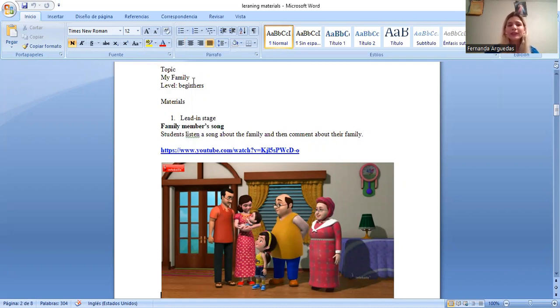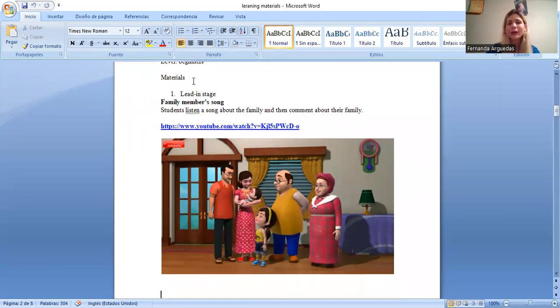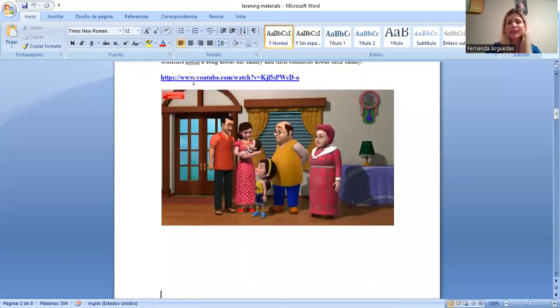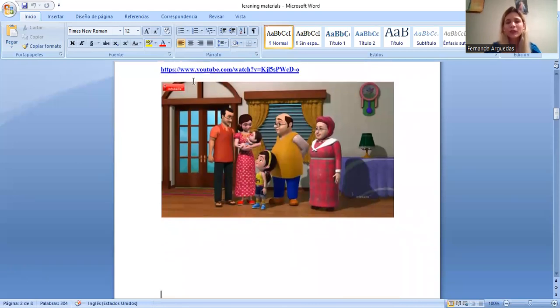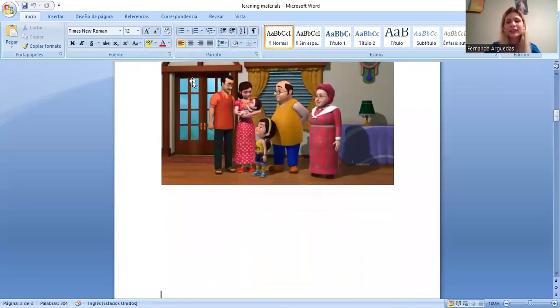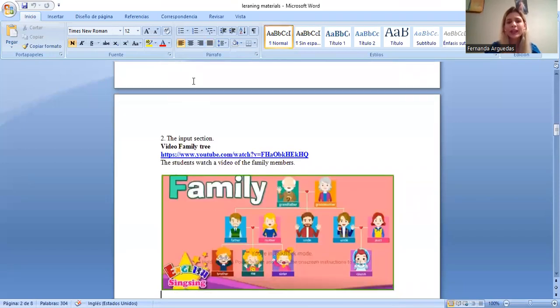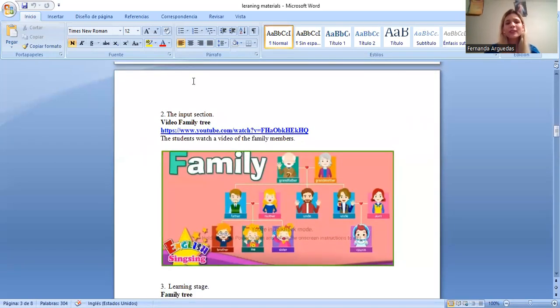Here the students will listen to the song about the family members, and then they will comment about their families. This activity has the purpose to know what previous idea the students have about how a family is. In the input section, I decided to use a family tree.